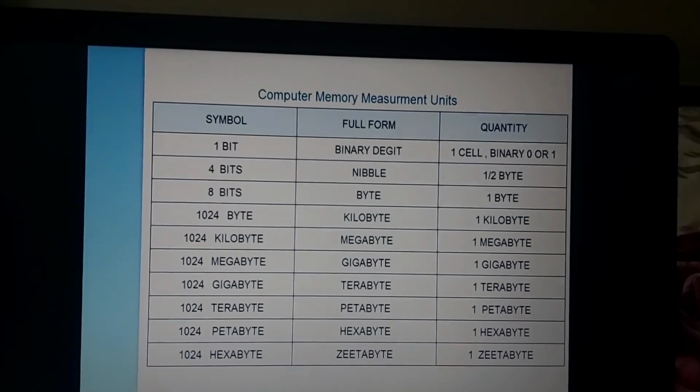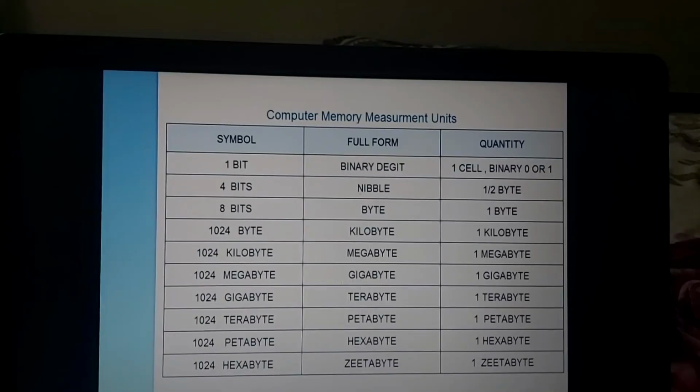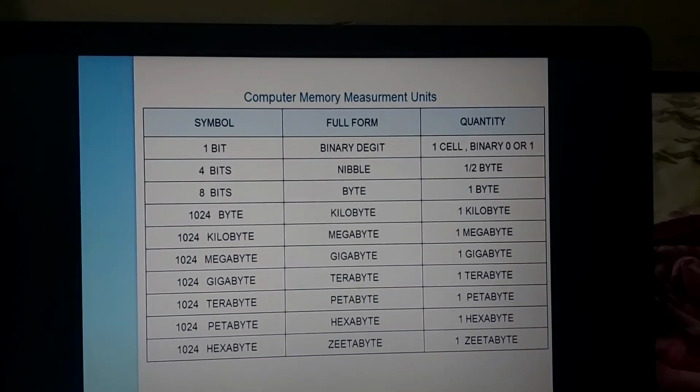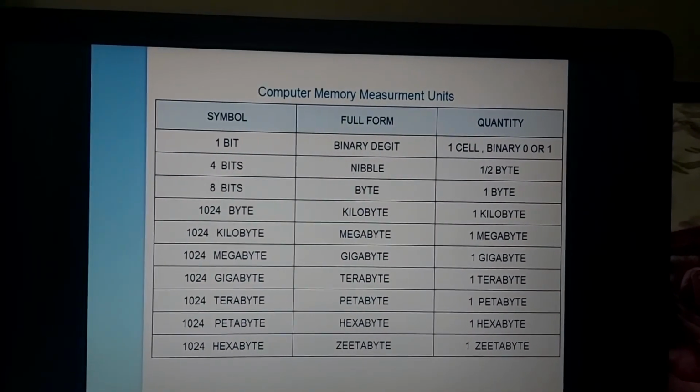So these are the memory units which the computer uses to store data, if we talk about quantity or measurable units. Thank you.